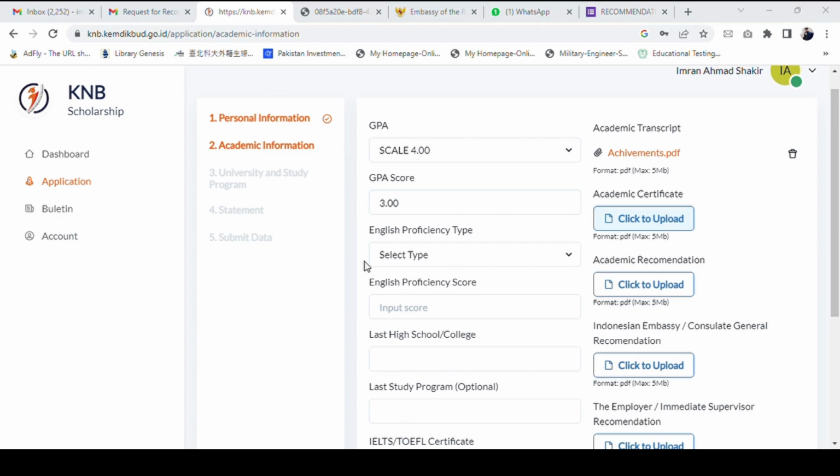And then I choose the English proficiency type. So I don't have IELTS, so I choose the option others and then click upload, and then I put the B2 level here for the English.